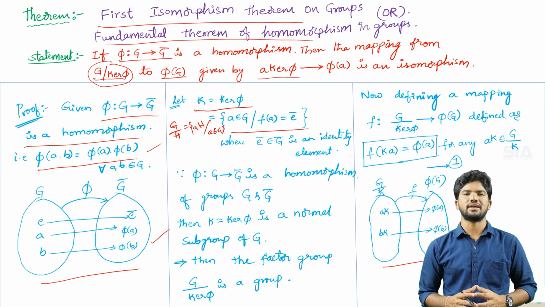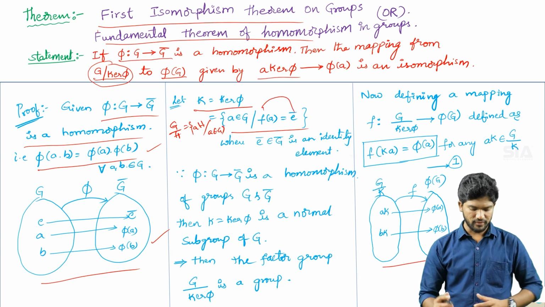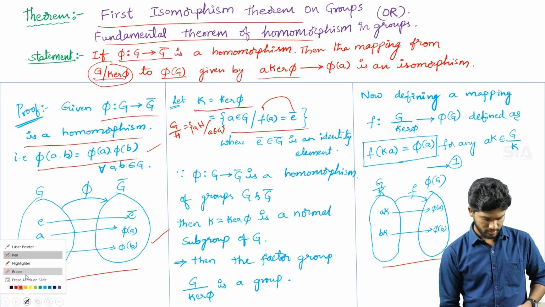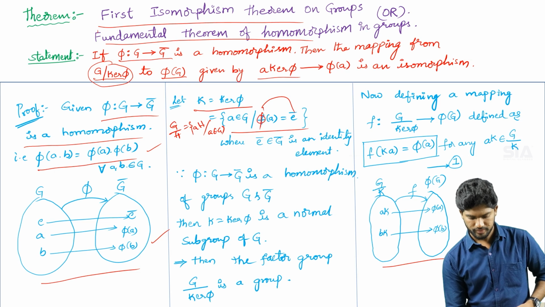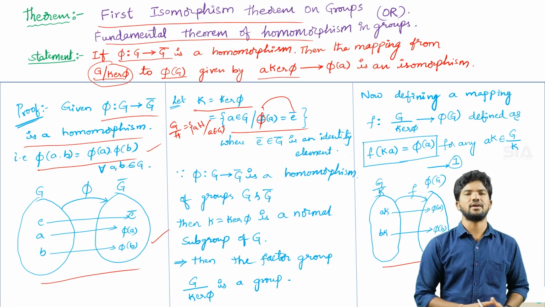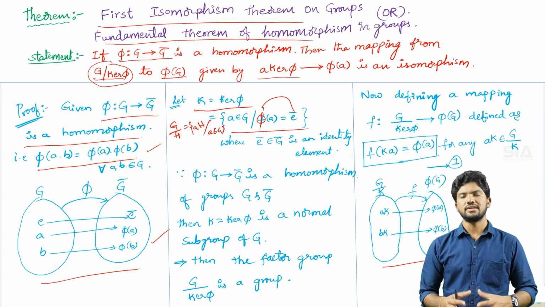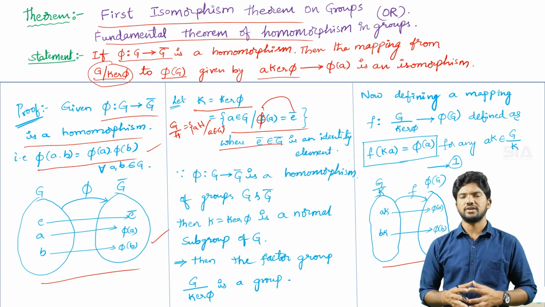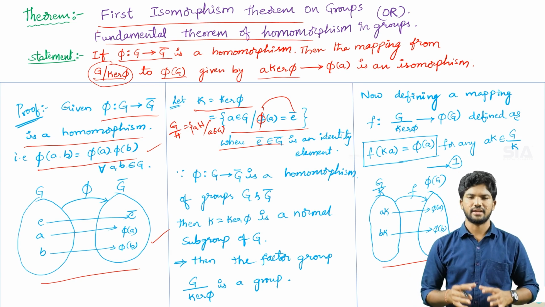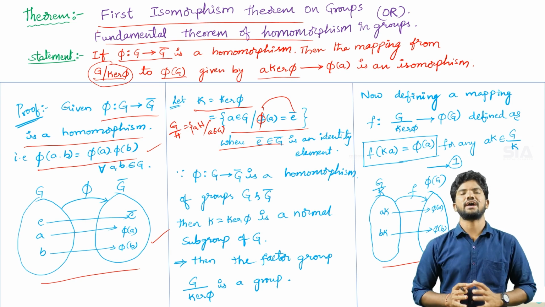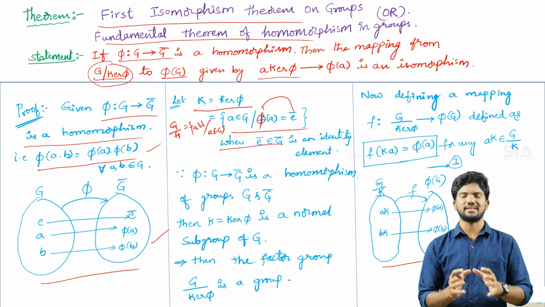K is the set of A belongs to capital G such that phi of A is equal to small e. Why? Because we are taking the kernel in the mapping of phi only. So A belongs to capital G, phi of A is equal to e bar, where e and e bar are the identity elements in capital G and G bar respectively. That is the definition of the kernel. Instead of writing kernel of phi, simply we are writing capital K. Capital K represents the kernel.